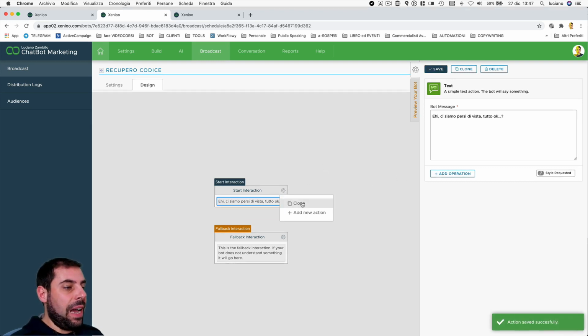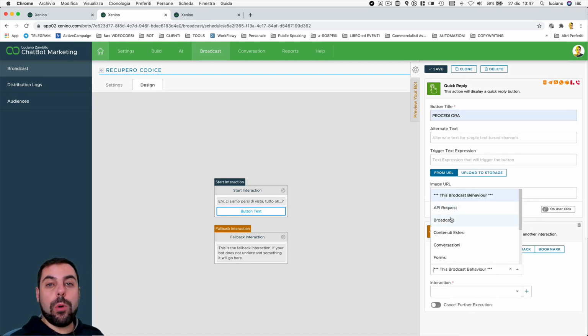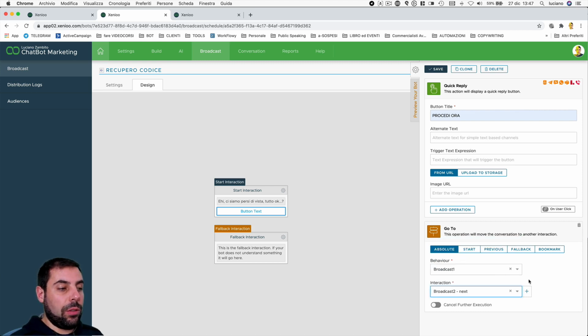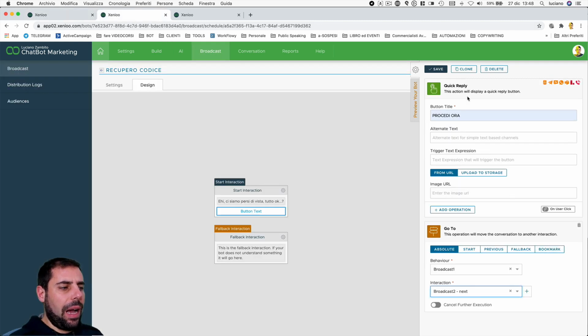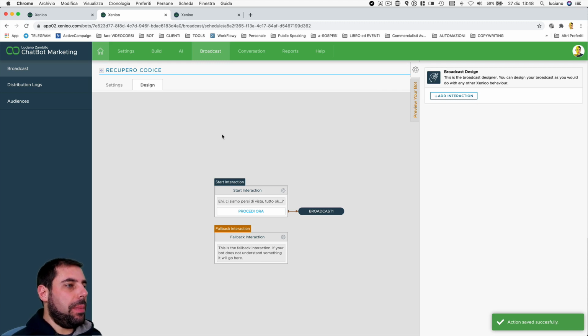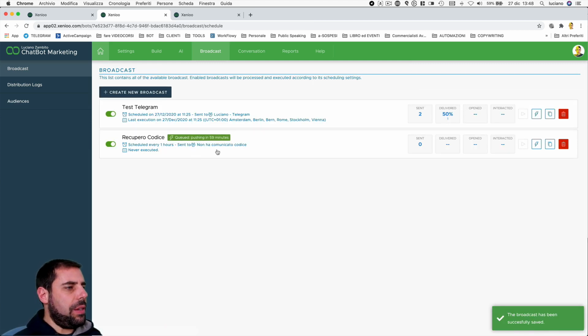Then we add a nice quick reply button that says "proceed now". And let's link this to our behavior broadcast. Then to its second interaction, where we ask for the code. I think I'm done here, I can save. Our broadcast is ready. It will be sent every 60 minutes to the "didn't send code" audience. Not bad. As you can see here, we have the process pending.